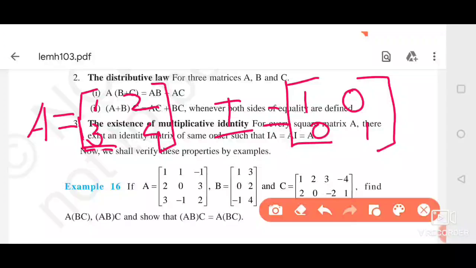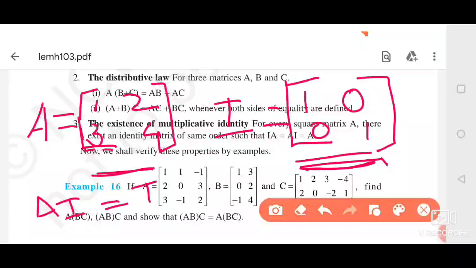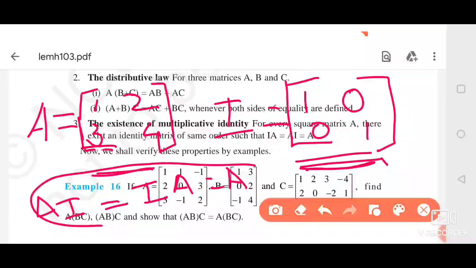See, both the matrices are of the same order and both are square matrices also, and I is the identity matrix. So if we multiply A into I is equal to I into A is equal to A, you will get this. If you want to try it, you can find out AI, you can find out IA, and you will see that you will get the answer A.